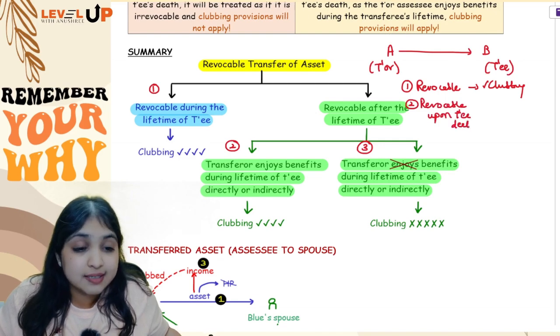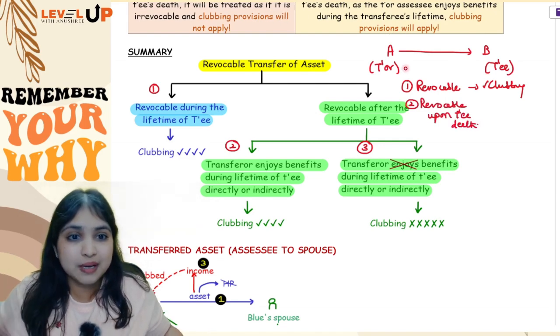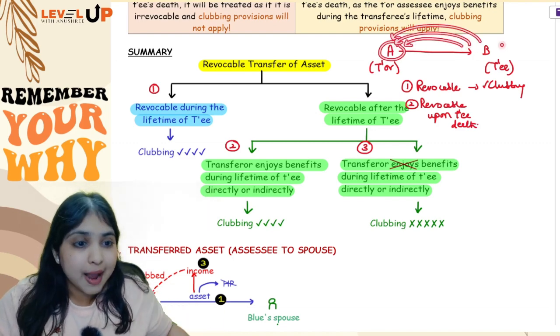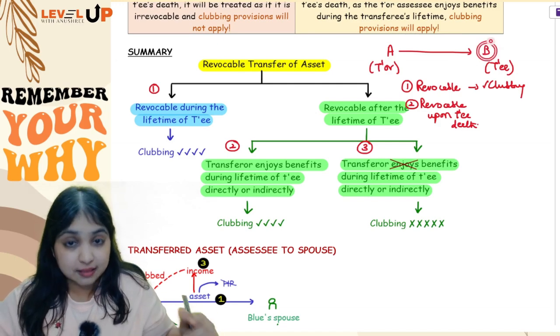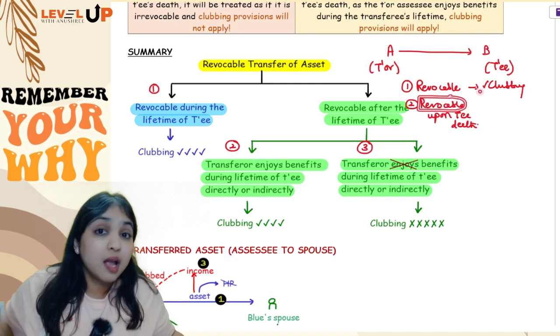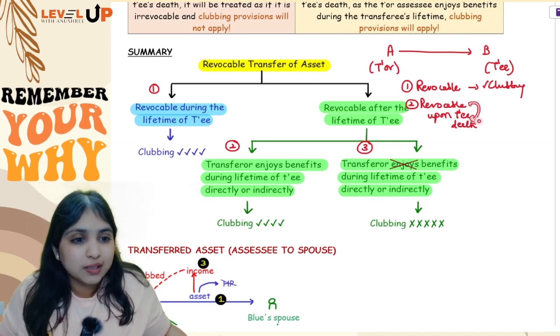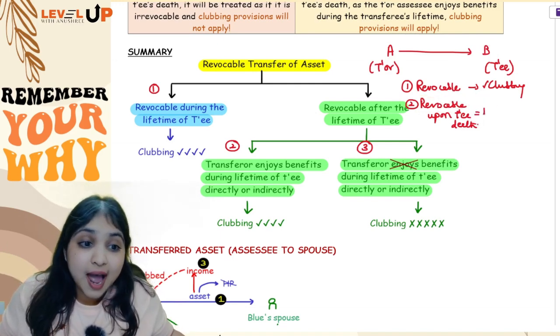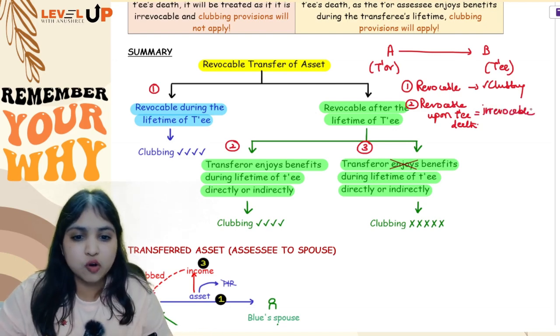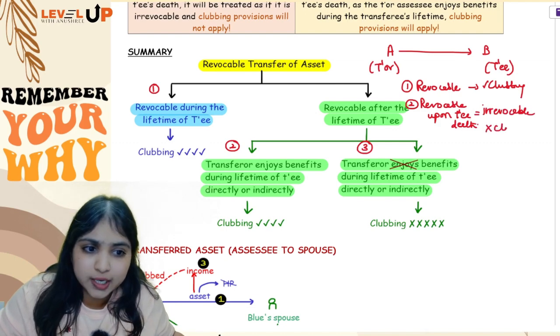Okay. But however, if I say that yes, it is revocable, but it is revocable only upon the transferee's death. Yes, it is revocable, but revocable means what? Mr. A will get the asset back, or he will get the income back, or he will get both back. But he will get back only after B's death. If that is the situation, then even though it is revocable, because it is revocable upon the transferee's death, we will treat it as if it is irrevocable. And if it is irrevocable, then of course guys, clubbing provisions will not apply.